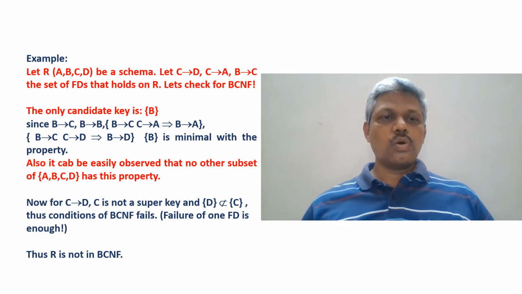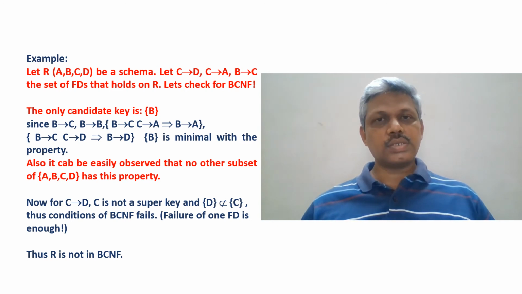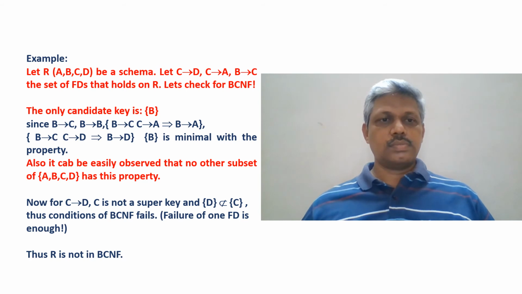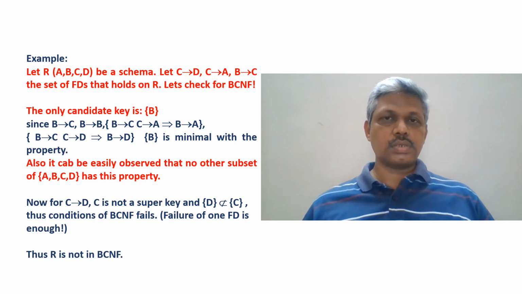But of course, the more mathematically rigorous, verifiable condition is that we need to consider all the subsets. For 4 attributes A, B, C, D, we need to consider 2 power 4 subsets, and for each subset we need to verify whether it is a key or not. In the shortcut I am telling here, B is a single attribute forming a key, and with logical conclusions I am observing that B is a key.